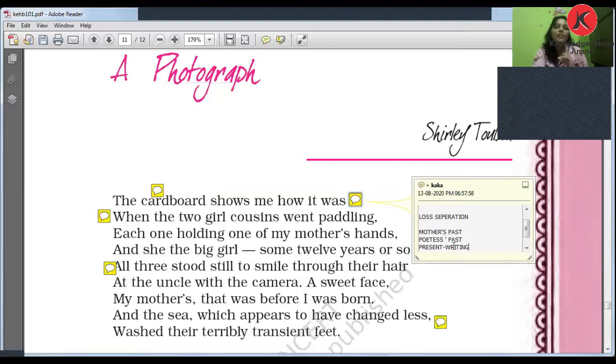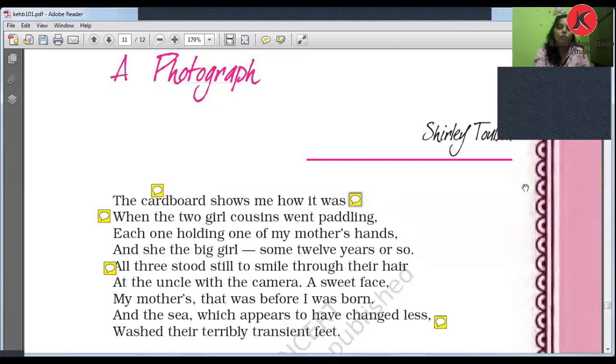So that was the phase. And the second is the present. Now she was writing and putting down those memories on a piece of paper and in a poem, right? This is the story that you come to know, and you can say that this is a tribute to her mother. After the death of her mother, she wrote this poem. So this is the overall scenario of the poem "A Photograph".